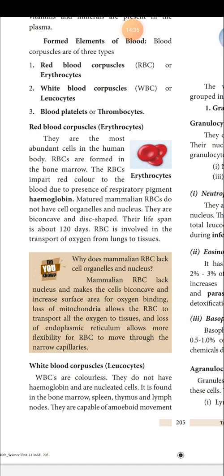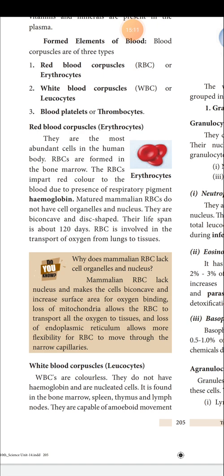So if mitochondria were present in the RBC along with oxygen, the mitochondria would start to break down the nutrients and liberate energy. To prevent that, mitochondria are also lacking in the RBC.